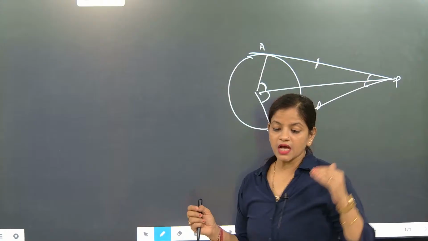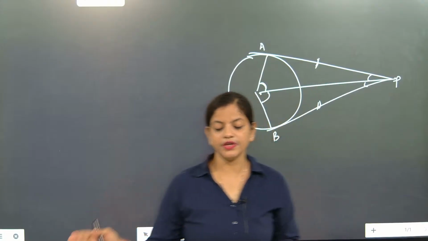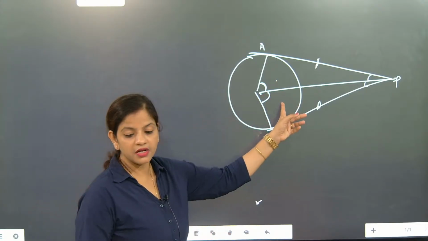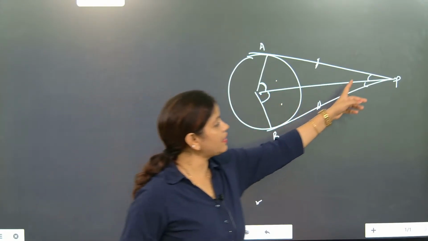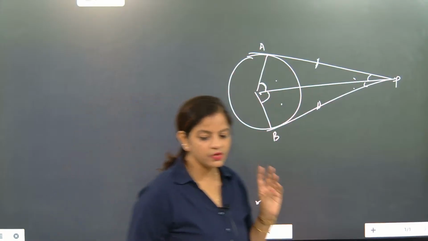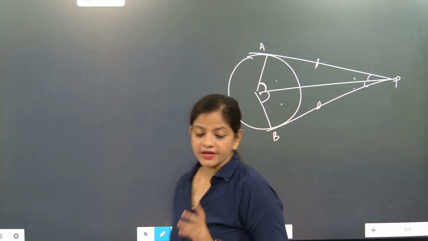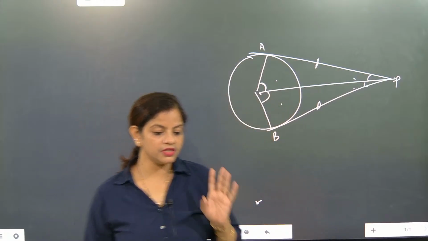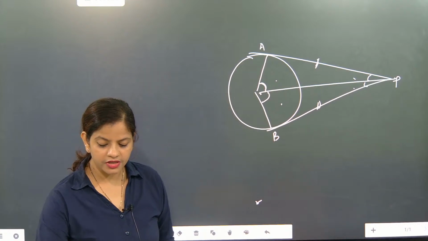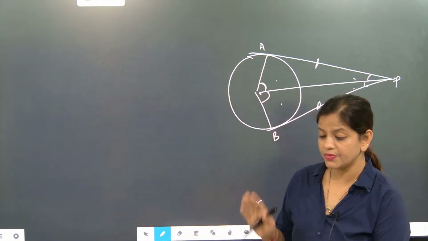Like tangents are of equal length. The first part is tangents are of equal length. Second is the angles subtended at the center are equal and they have equal inclination. So these are the three important points: equal inclination, angles subtended at the center are equal, and tangents are of equal length. These are the three things you need to remember. Understood or not? Three things you need to remember. Next one, we are going to start the questions based on this.